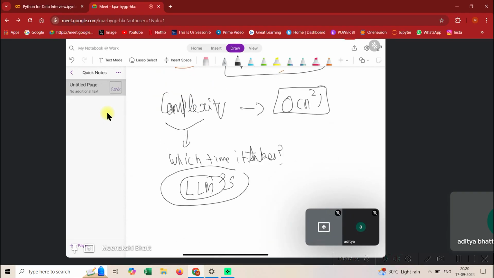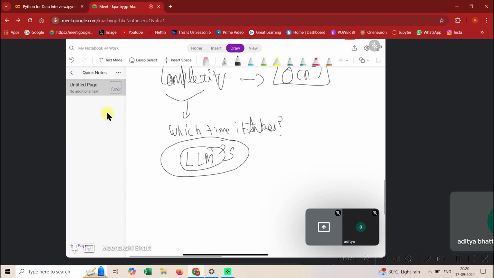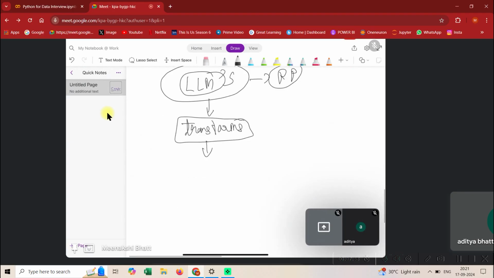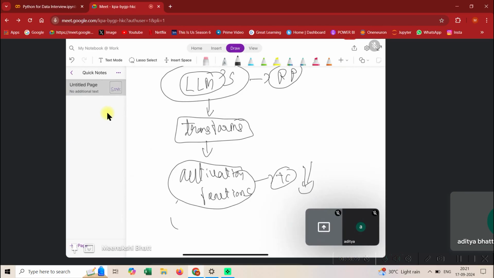Okay, no one will tell you this, guys. This is the in-depth knowledge which will only come if you read research papers. The base of LLMs is transformers, but what people are doing is changing the activation function. Why are they changing activation functions? So that the time complexity of the entire system decreases, that means the time taken to complete a task decreases.